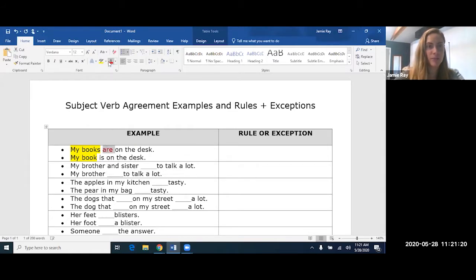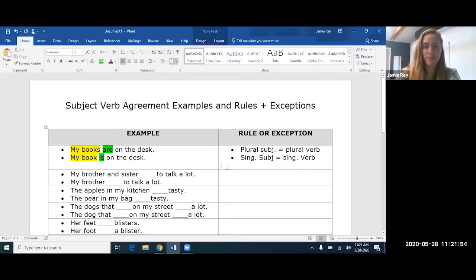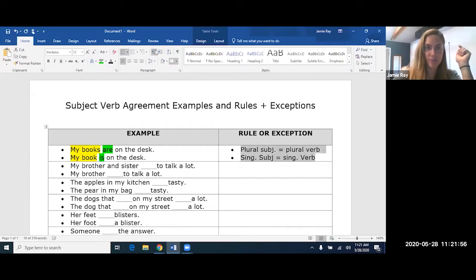So the verb I'm going to put in green for all these examples, just to make sure that we can see them. And over here, the type of rule or exception is just basic subject-verb agreement, the rule that singular subjects need a singular verb. Plural subjects need a plural verb. That's the rule. Actually, it's the other way around, that one at the top and that one there. I'm referring back to these examples right here.